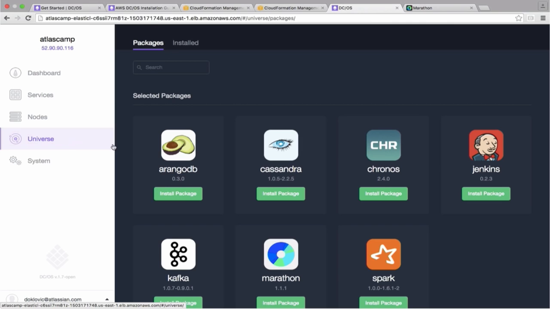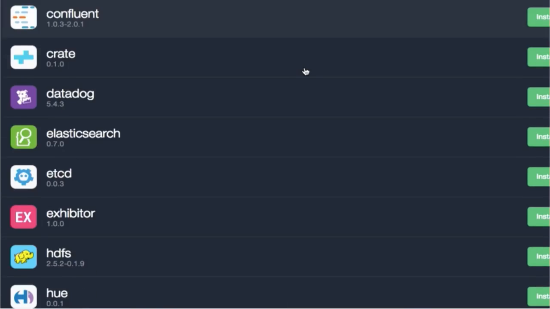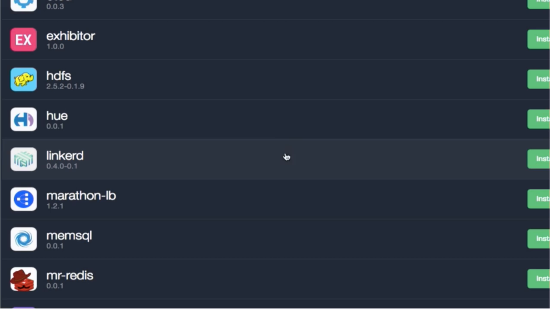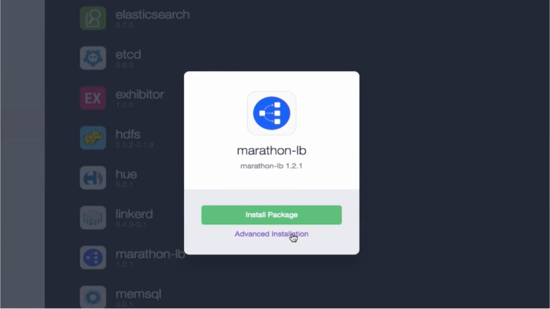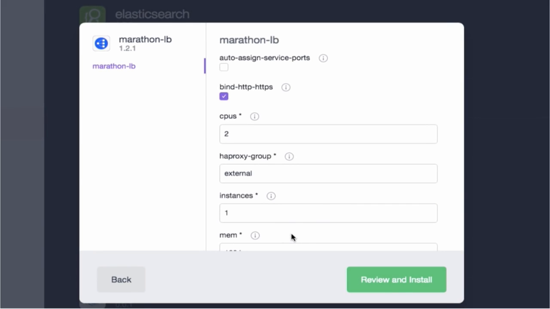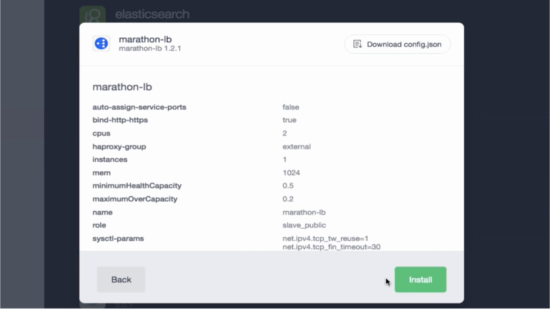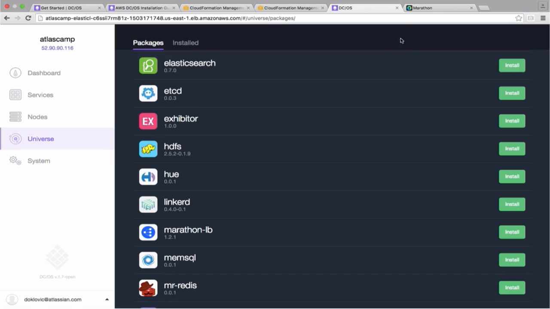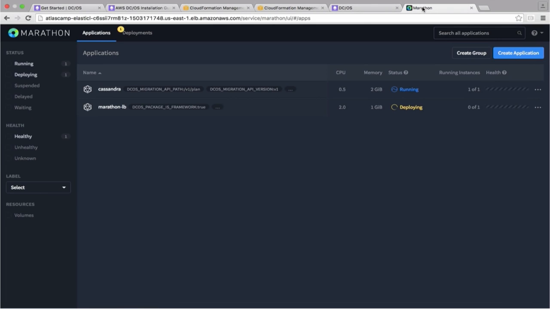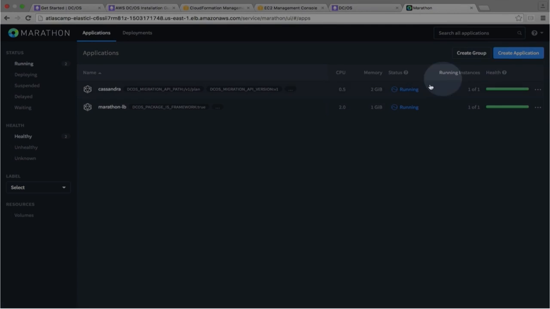So we're going to go back to the Universe and find this thing called Marathon Load Balancer. That's a thing that is aware of all of our services and can just front them for us with almost 0 configuration. Again, we're just going to review and install this thing. And again, super fast. We'll jump back over to our Marathon screen, and we can see that Marathon Load Balancer is deploying. And it goes green. So now we're ready to create our history service.